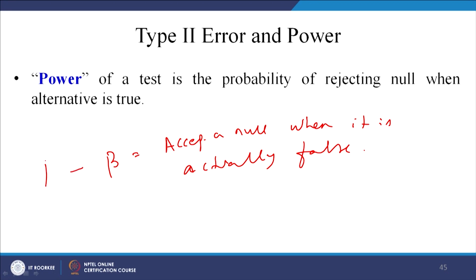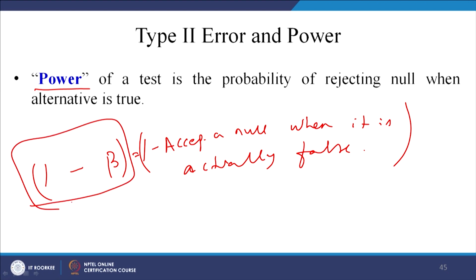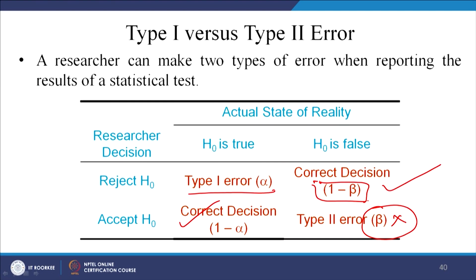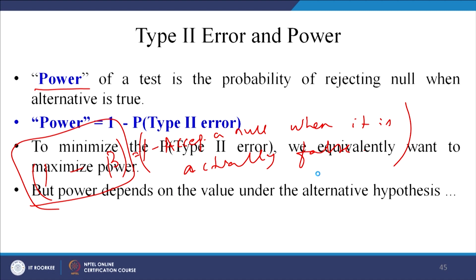So, what is 1 minus beta? 1 minus beta is 1 minus accepting a null hypothesis when it is actually false. That means you are accepting a true hypothesis. So, this is what is called the power. This 1 minus beta is called the power of a test, which I had said I will explain later on. But power depends on the value under the alternative hypothesis.